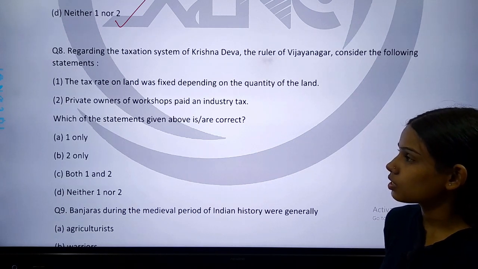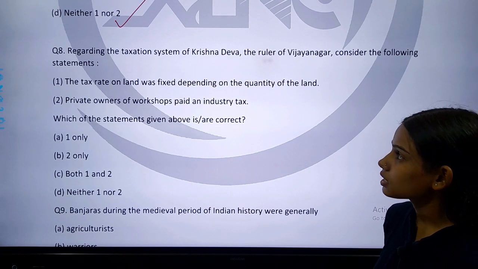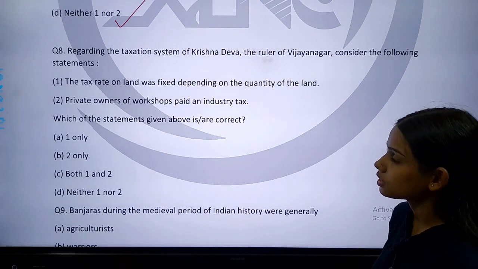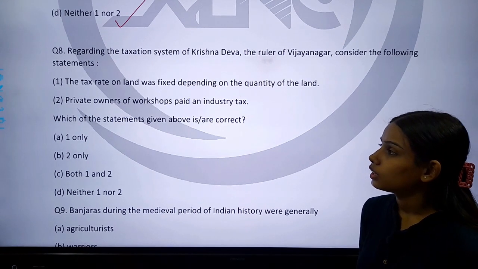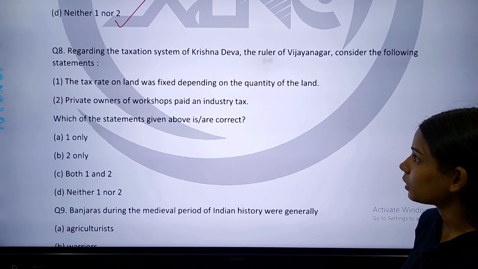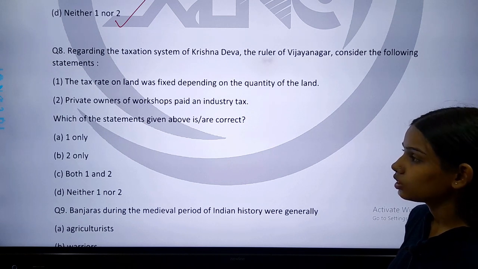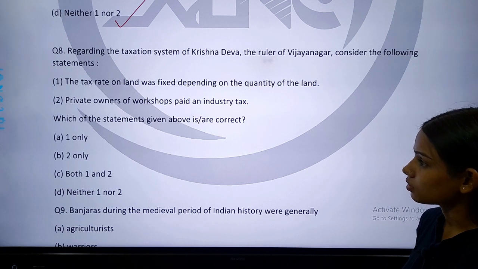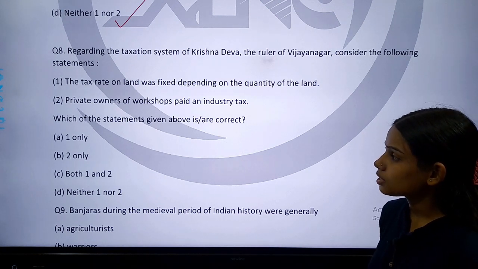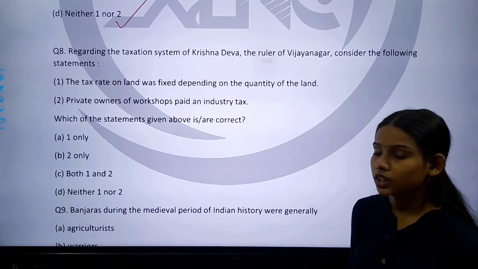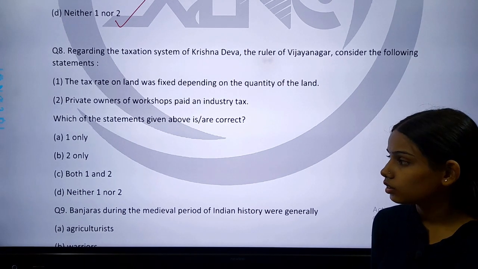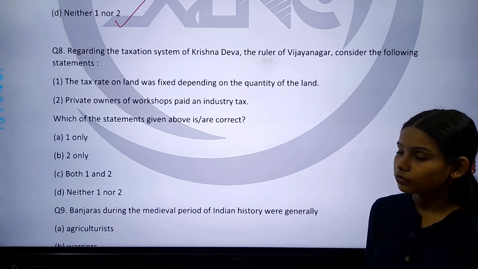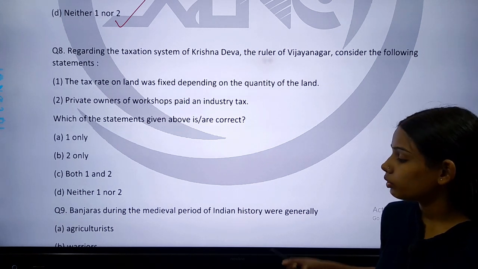Okay, so what does this question say? Regarding the taxation system of Krishna Deva, the ruler of Vijayanagar, consider the following statements. Number 1, the tax rate on land was fixed depending on the quantity of the land. Number 2, private owners of workshops paid an industry tax. Which of the statements given above are correct? 1 only, 2 only, both 1 and 2, or neither 1 nor 2. So this is your homework question. You will do it.